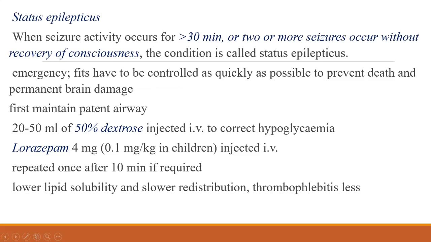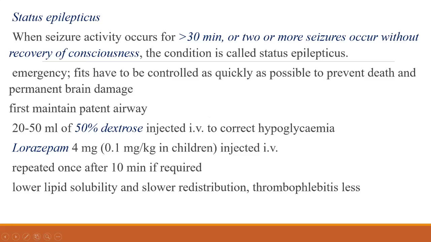Then the most important, that is status epilepticus. What is status epilepticus? When the seizure activity occurs for more than 30 minutes. Normally a GTCS will last only for some 5 minutes. But if the seizure activity occurs for more than 30 minutes, or 2 or more seizures occur without recovery of consciousness, so in between the person is not becoming conscious, it is called status epilepticus. As you know, it is an emergency because there is anoxia to the brain. So we have to treat immediately, otherwise the person may die and there will be permanent brain damage also.